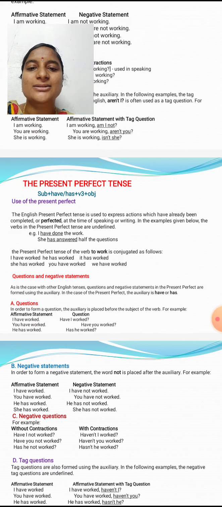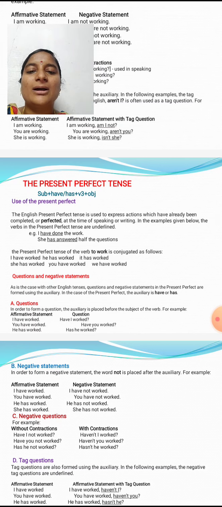And she has answered half the questions. Here the subject is she, and with he, she, it we use has. Has is added to the subject, and answered is the v3 form, and the questions are the object.